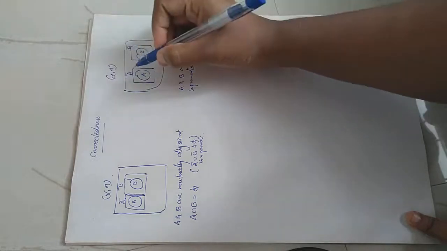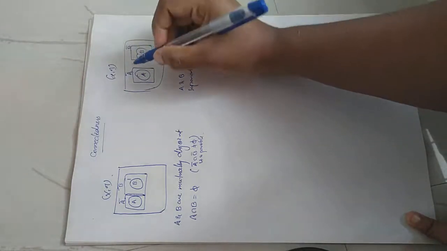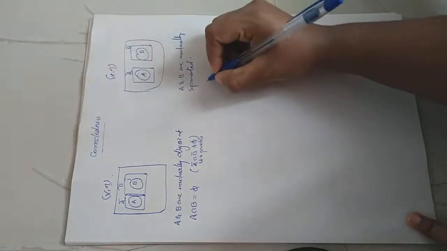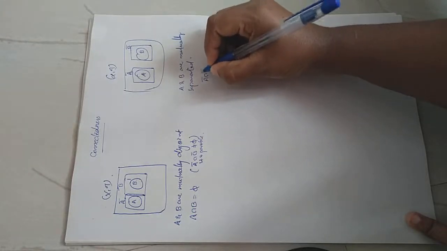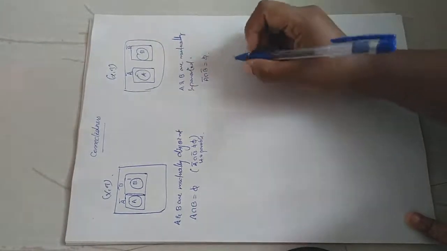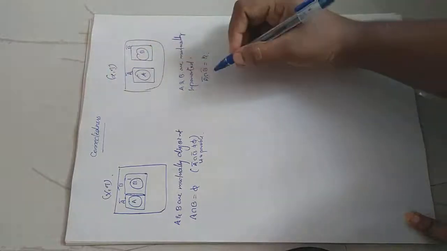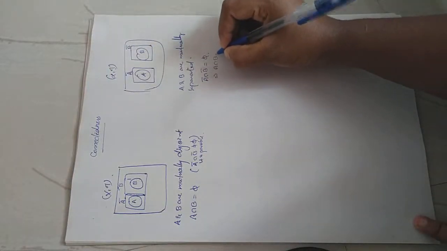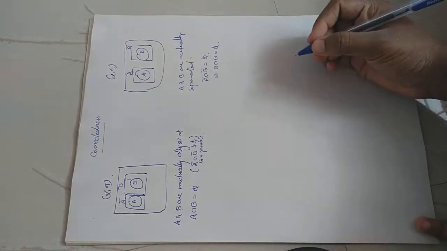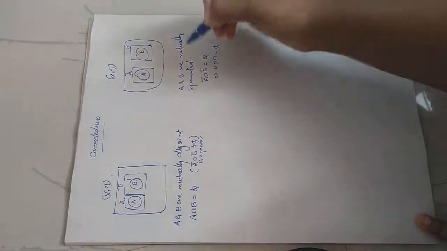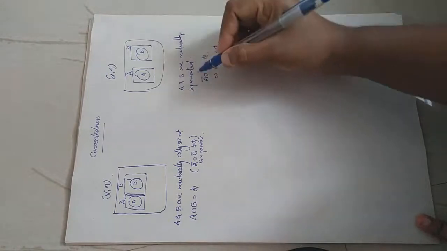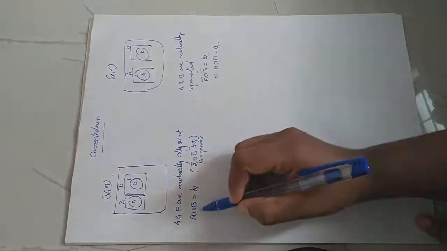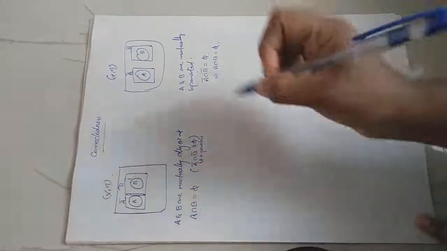Then you can see that they have no common elements. So A closure intersection B closure is equal to empty. Since the closure intersection is empty, it always implies A intersection B must be empty. This is the definition of mutually separated sets, and the other is the definition of mutually disjoint sets.